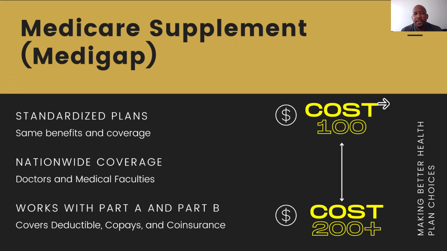Versus if, let's say, you go to the doctor more than 3 times a year, maybe you see a primary care physician and also see a specialist throughout the year. You see those doctors multiple times. People gravitate to a Medicare Supplement plan because they have the peace of mind of knowing that they pay that monthly premium and they'll receive little to no cost in the mail, and also it gives that freedom and flexibility to choose.